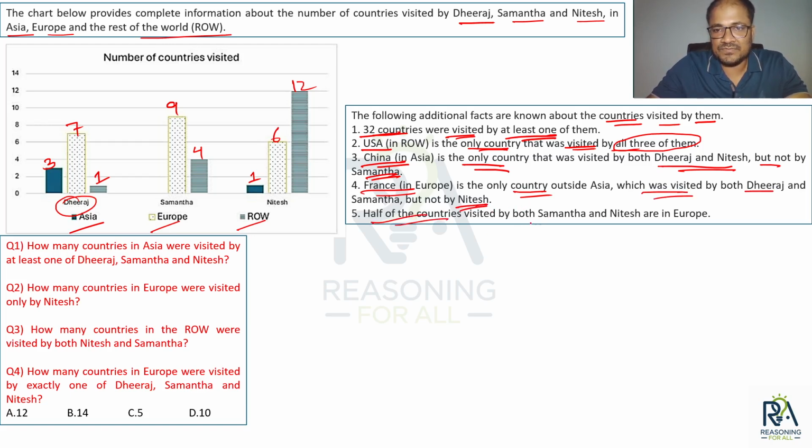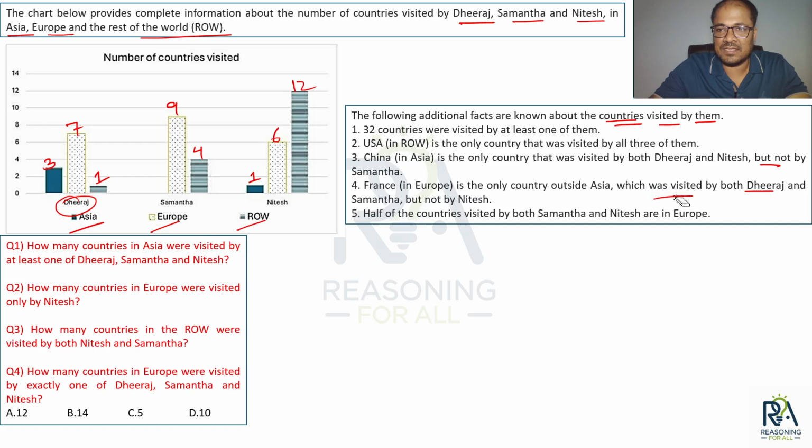Half of the countries were visited by both Samantha and Nitesh. Do you see a resemblance here to the topic of Venn diagrams? The conditions are written in the language we generally use for Venn diagrams. So we have to do a Venn diagram here. It is given that USA was visited by all 3 of them, and that USA is present in rest of the world. China is present in Asia, and so on.